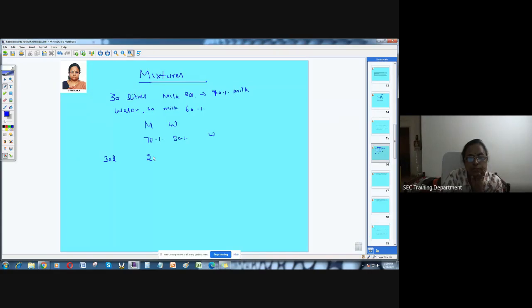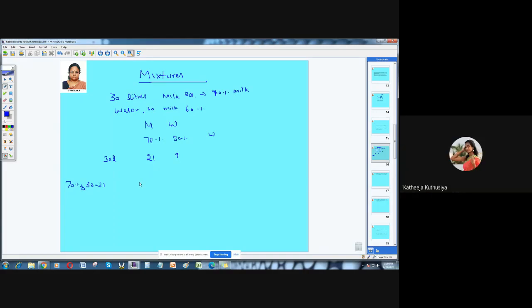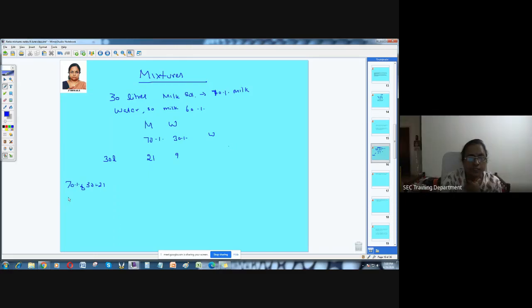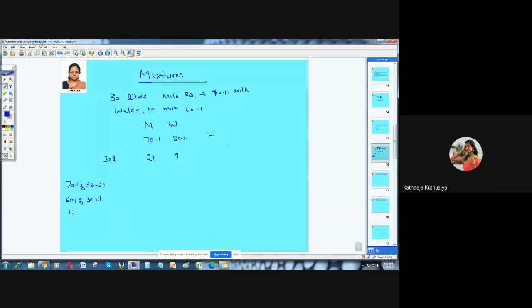Good. 70% of 30 is nothing but 21. Then the water is going to be 9 liters balanced. Then 60% of 30 liters. The next calculation is 60% of 30 liters. What is it? 18 liters.